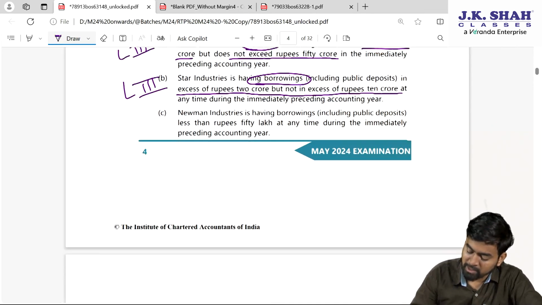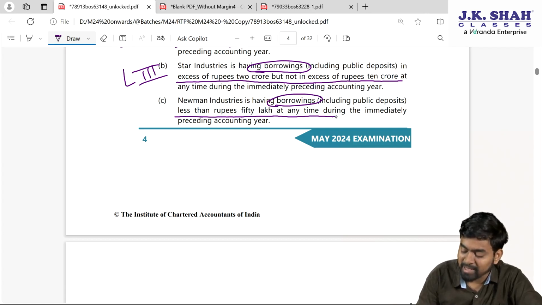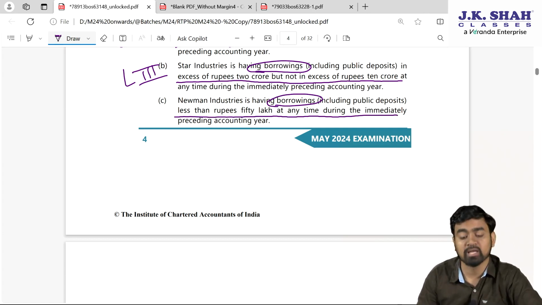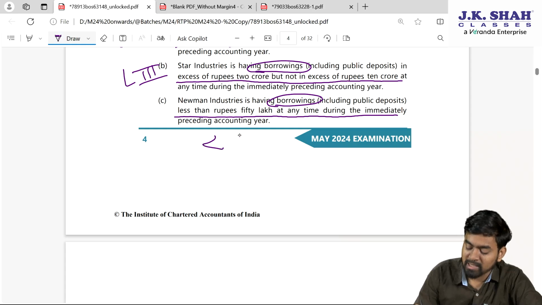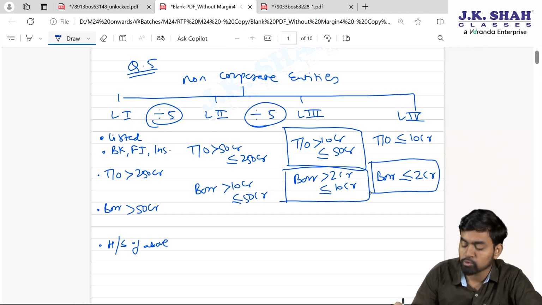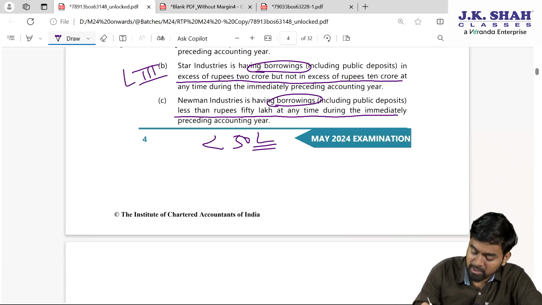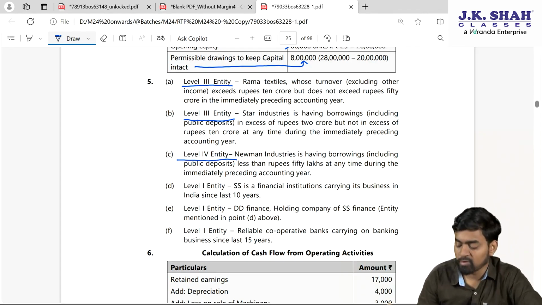Fine. Next one, my dear students. Newman Industry is having borrowings including public deposit less than, now again borrowing limit they are asking, less than rupees 50 lakh at any time during immediately preceding accounting year. Children, it is less than 50 lakhs, not in crore, less than 50 lakhs. So please confirm here, borrowing less than equal to 2 crore will fall in which category? Level 4. So my dear students, this is level 4, Newman. Check here, level 4.